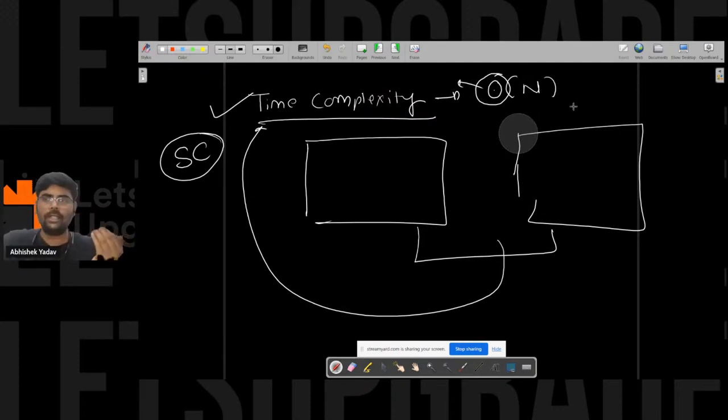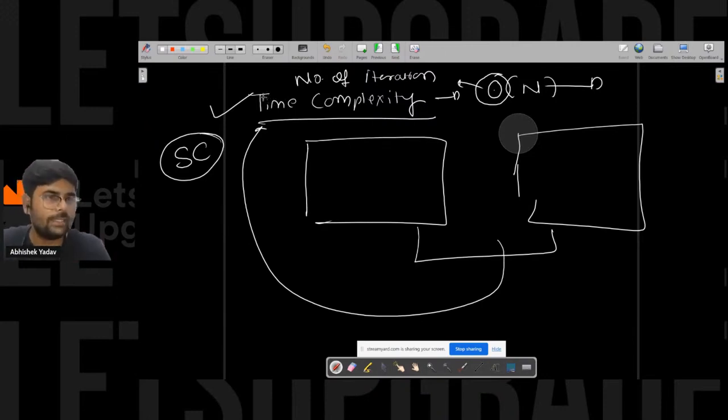Only this much I can tell right now because it is already 9 o'clock, and in tomorrow's session, if I have time, I will explain why time is dependent on the number of iterations. Why is time dependent on the number of iterations? We can take a stopwatch, start the timer, and stop it the moment I get the result. Why am I not taking an external clock? There is a reason, and that's why we are taking the number of iterations. I will explain this part in tomorrow's session.